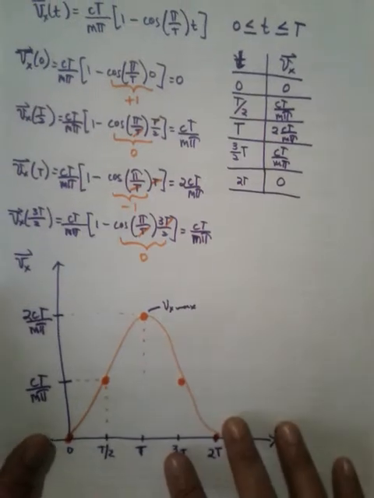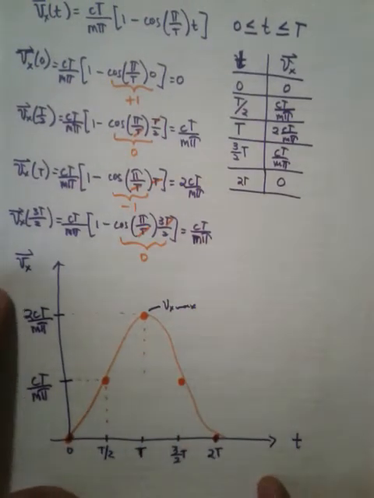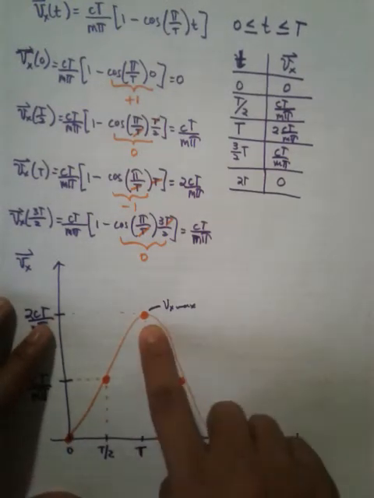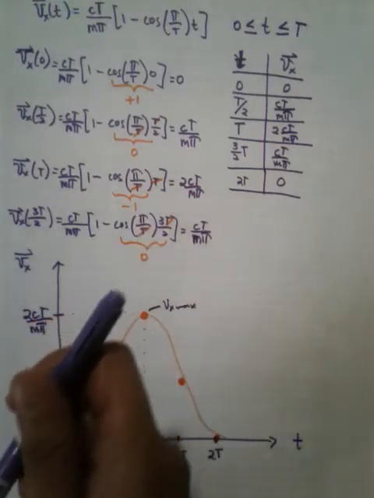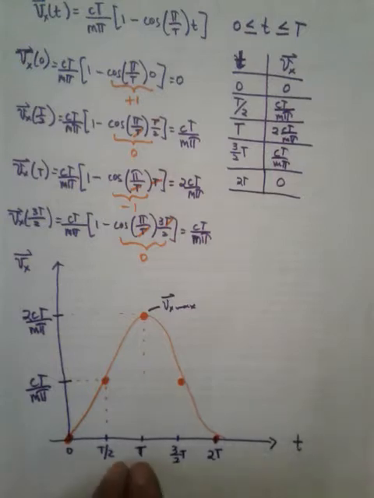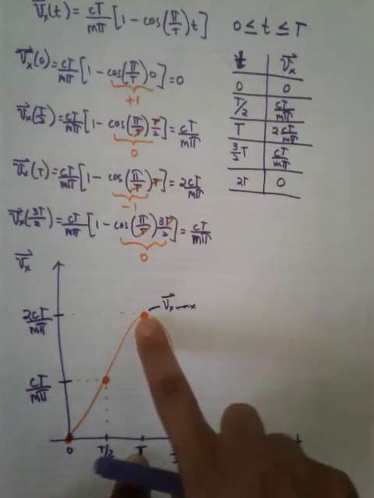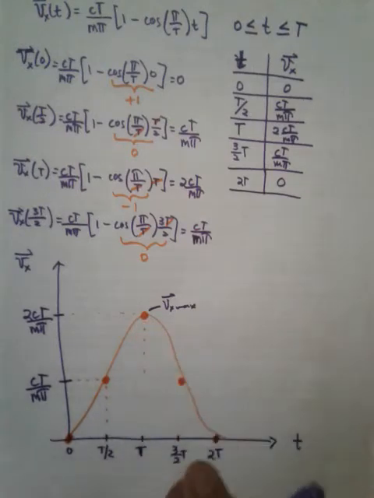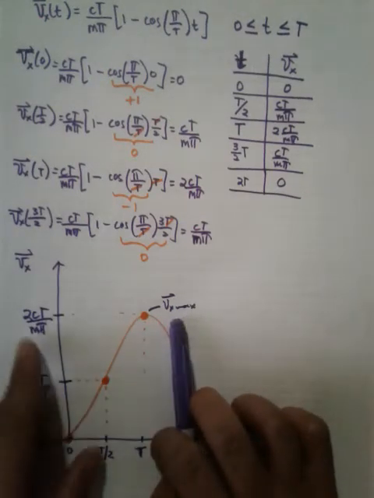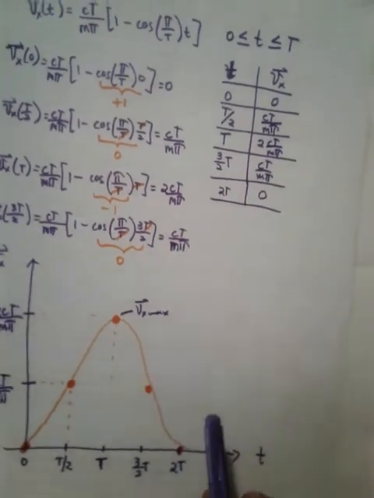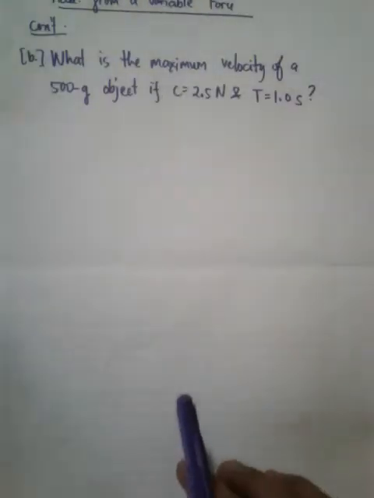So, where was I? From the plot here of the velocity time graph, we know that the top of the hill here is where the velocity of the object is maximum. Ito yung time. So, every factor of t, i-increase siya. Tama? And then, magma-maximum siya. So, the maximum velocity here is 2ct over m pi. Okay? Now, si letter B has something to do with that given.